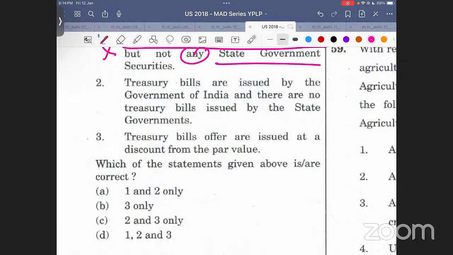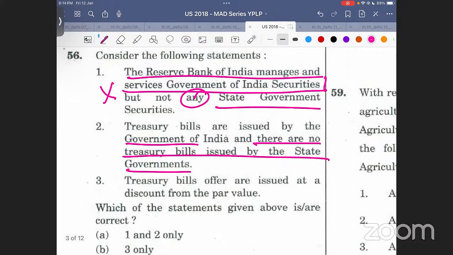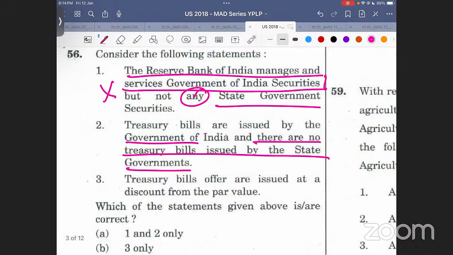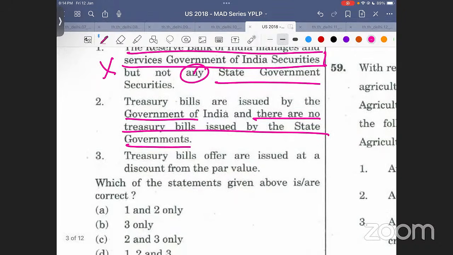Then treasury bills are issued by the government of India and there are no treasury bills issued by the state government. Then the next statement is treasury bills offered are issued at a discount from the par value. Now the third statement is completely based upon absolutely correct knowledge. You should know about it. You should know about treasury bills.